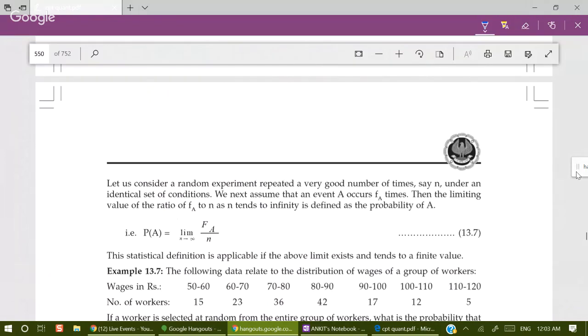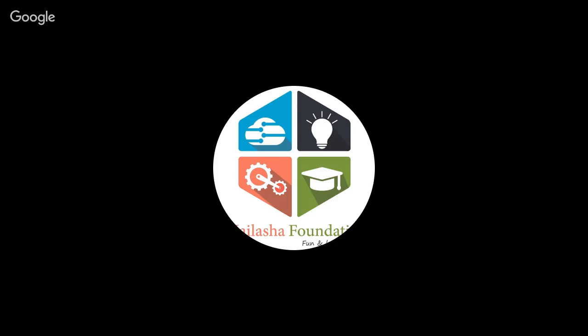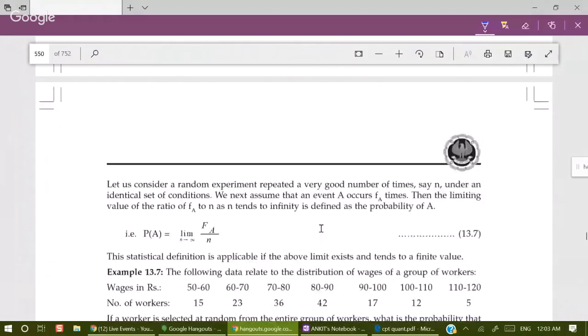So, I was talking about the statistical definition of probability. Let us consider a random experiment repeated a very good number of times, say n, under an identical set of conditions. That means we haven't changed the conditions. We next assume that an event A occurs fa times. Then the limiting value of the ratio fa by n, as n tends to infinity.